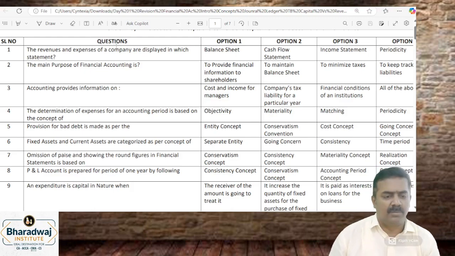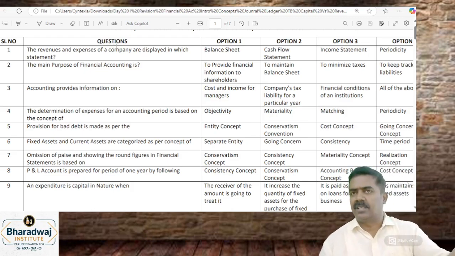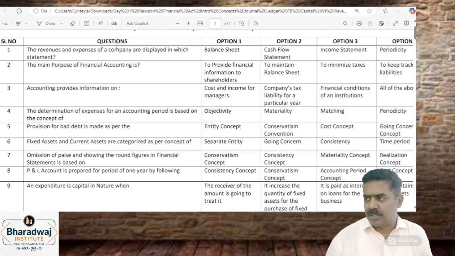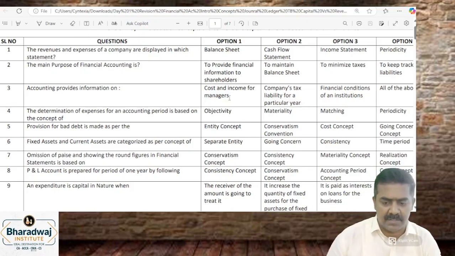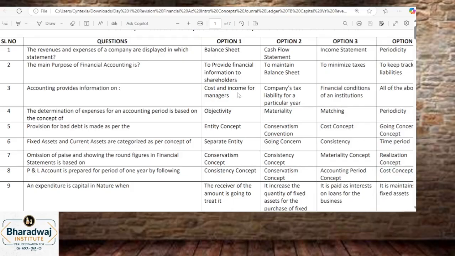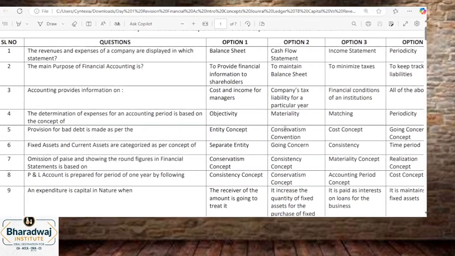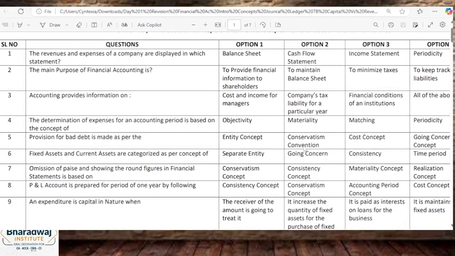Clear? If you have the material, have it. Otherwise, just look at the display and try to mark the answer. You can mark the answer at notebook level. I'm just going off the screen because we are discussing multiple choice questions.